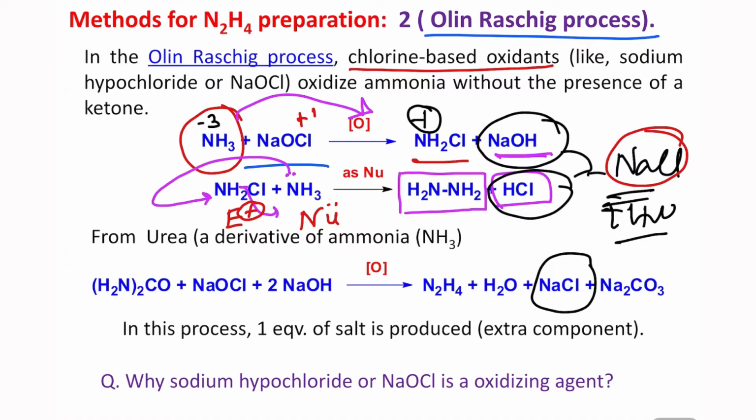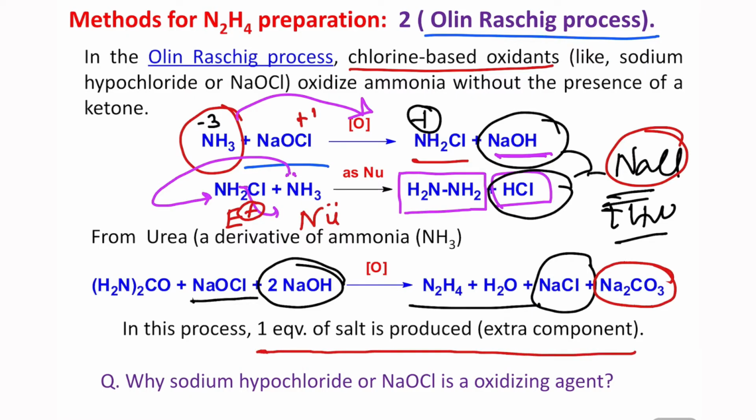Not only that, ammonia is a gas, we know it's very difficult to handle a gas, that's why the solid analog of ammonia is urea. Okay, and not only that, urea is the most commonly used synthetic nitrogen fertilizer. So similar to ammonia, this urea is oxidized by sodium oxychloride in the presence of sodium hydroxide, and ultimately it produces the same thing, along with one unit of sodium carbonate. So an additional product. So please remember, in this process one equivalent of extra salt is produced, this is sodium carbonate.